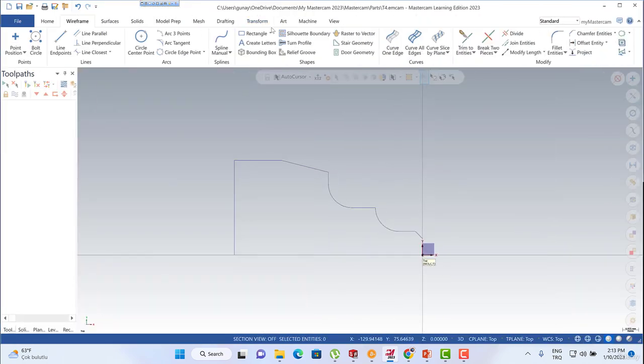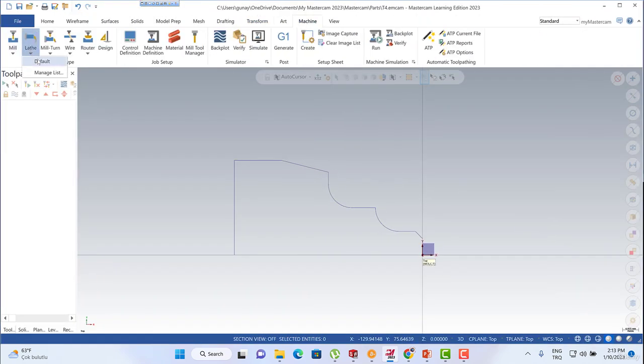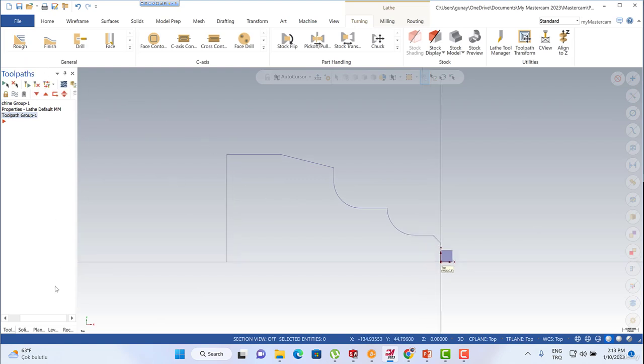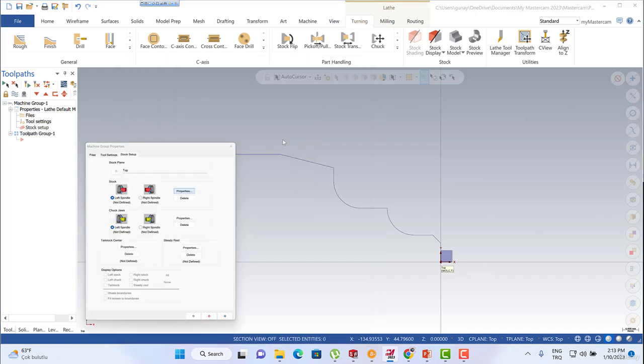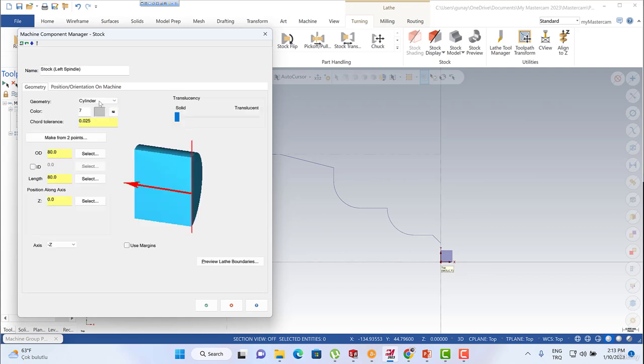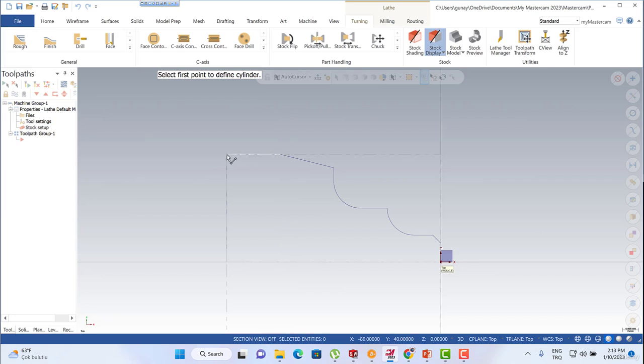Okay, let's turn to Mastercam, machine, lathe machine, and default machine. And then I can turn to here and stock setup, and then I can use no geometry selection or cylinder options. I'm going to hit the cylinder options and the make from 2-point options.